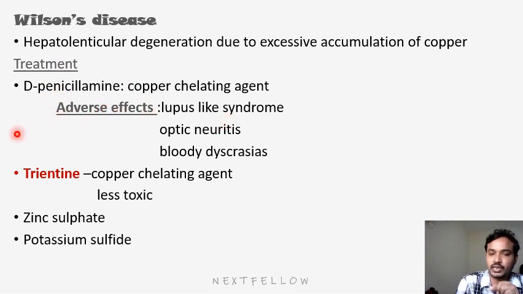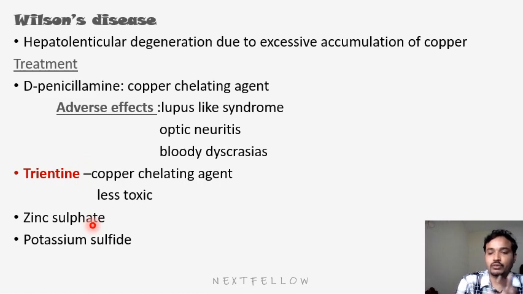Because of its major adverse effects like lupus-like syndrome, optic neuritis and blood dyscrasias, we are not using it now. The most preferred drug is trientine. It is also copper chelating, but it has a better safety profile compared to D-penicillamine. So we go with trientine.